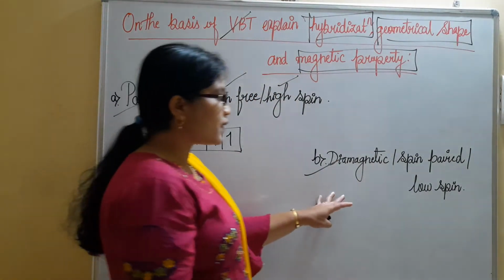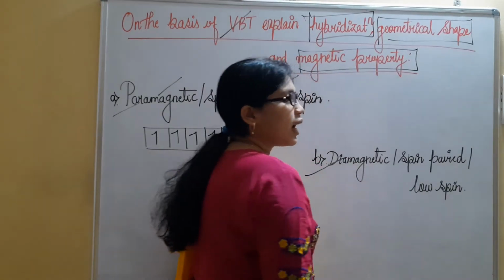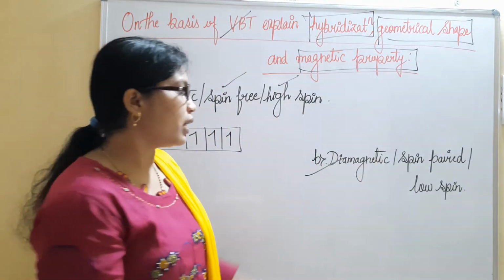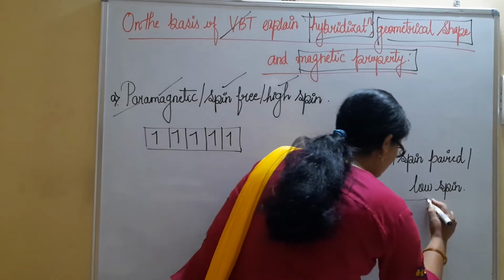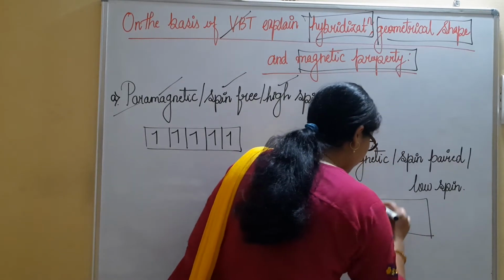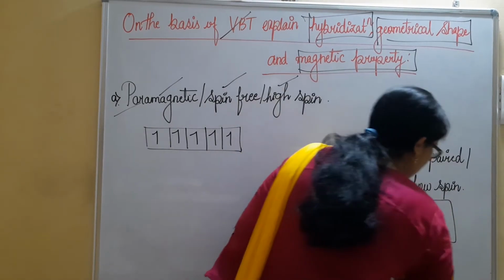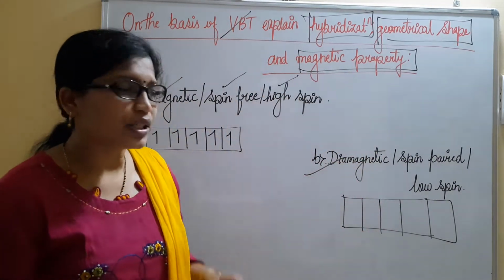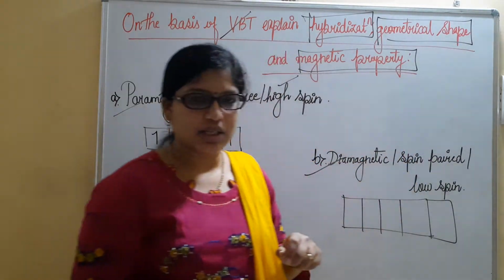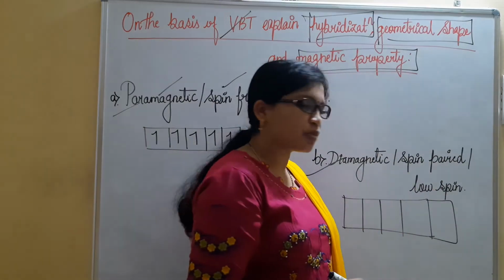We have a second type, which is considered diamagnetic. Diamagnetic means all the d orbitals are completely filled. They are said to be spin-paired complexes, also called low-spin complexes.